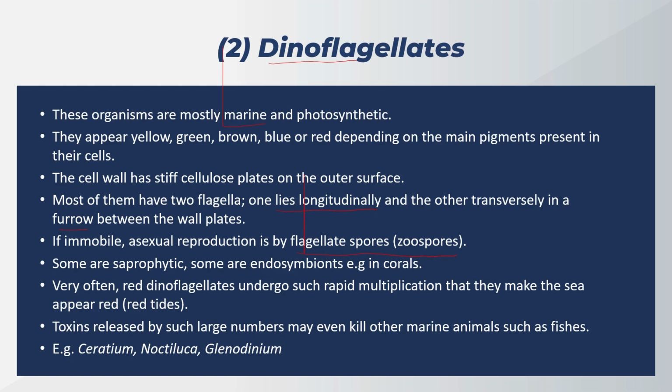They exhibit a variety of colors that depend upon the main pigment present in their cell. Some dinoflagellates are also saprophytic and some are endosymbionts. Often, a red dinoflagellate is responsible for red tides, which is due to their rapid multiplication that makes the sea appear red. Toxins secreted by these red dinoflagellates can kill a lot of other marine animals.